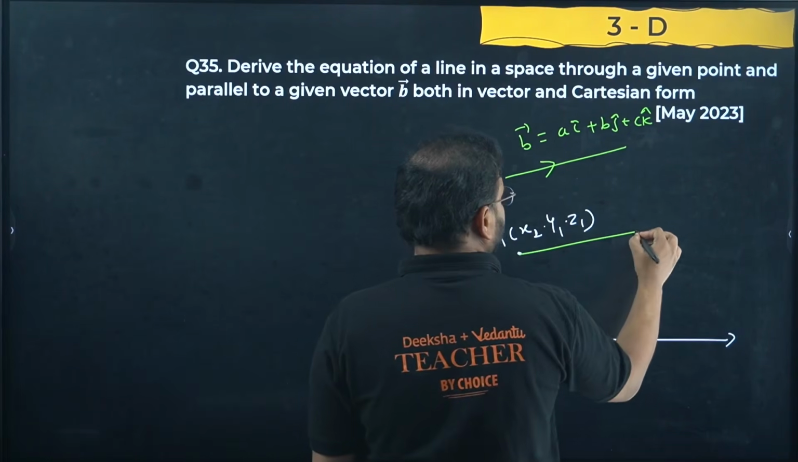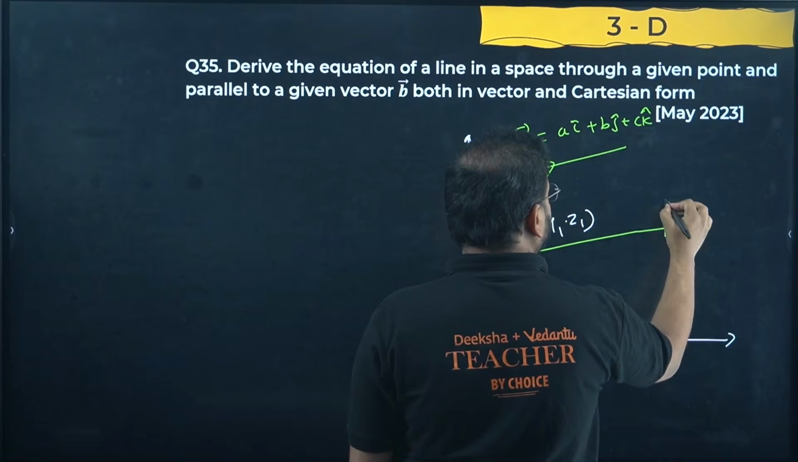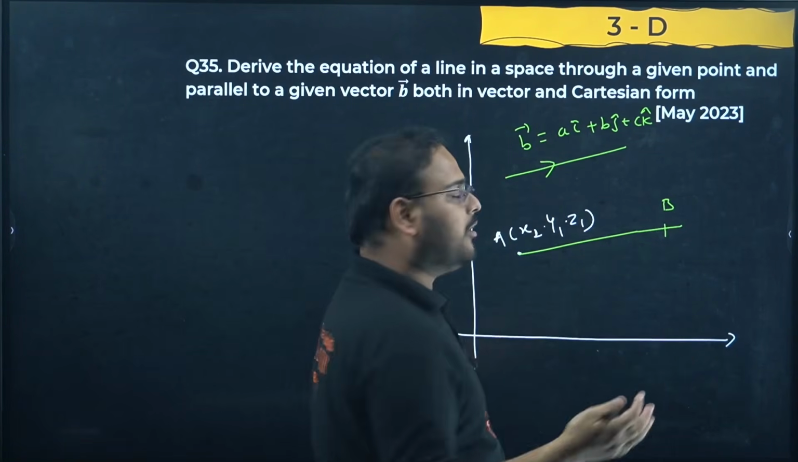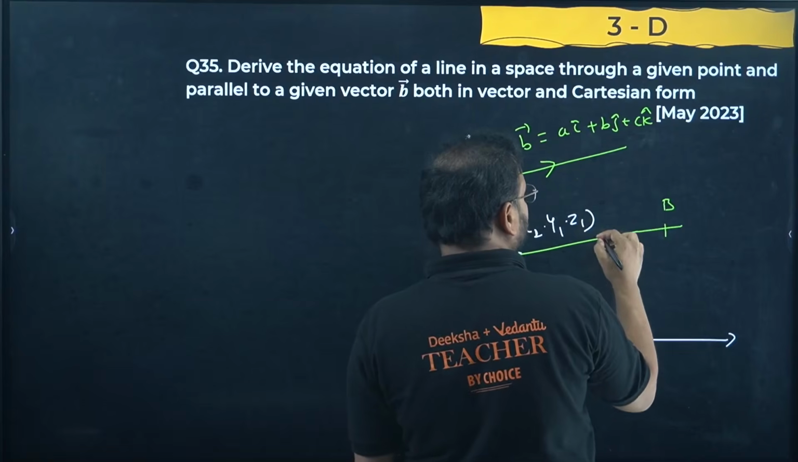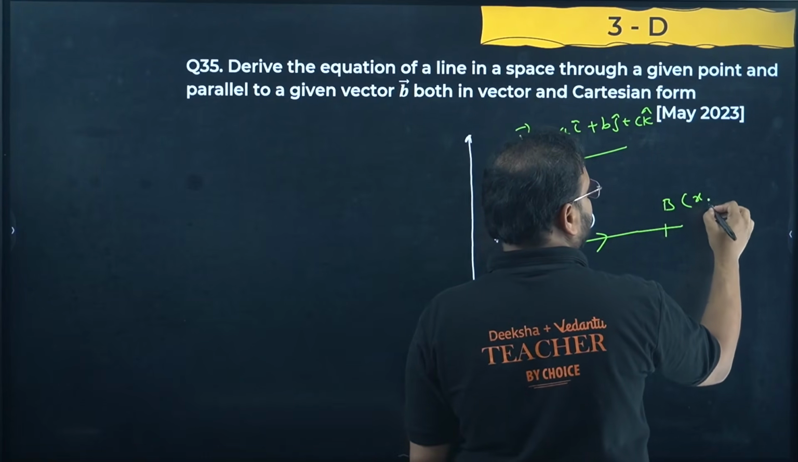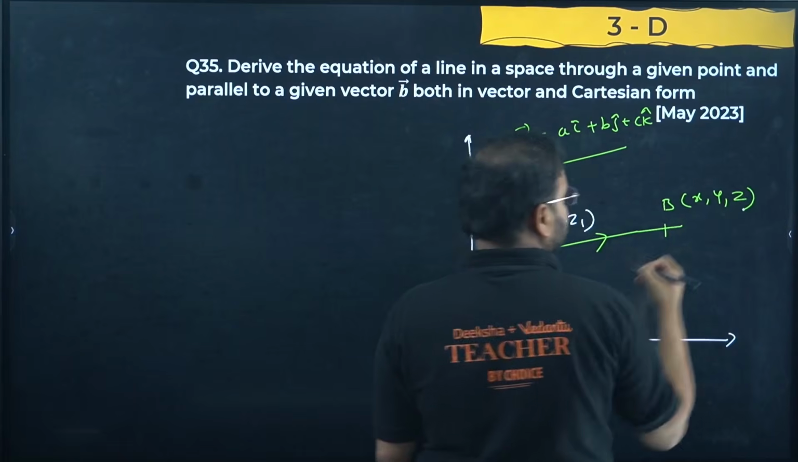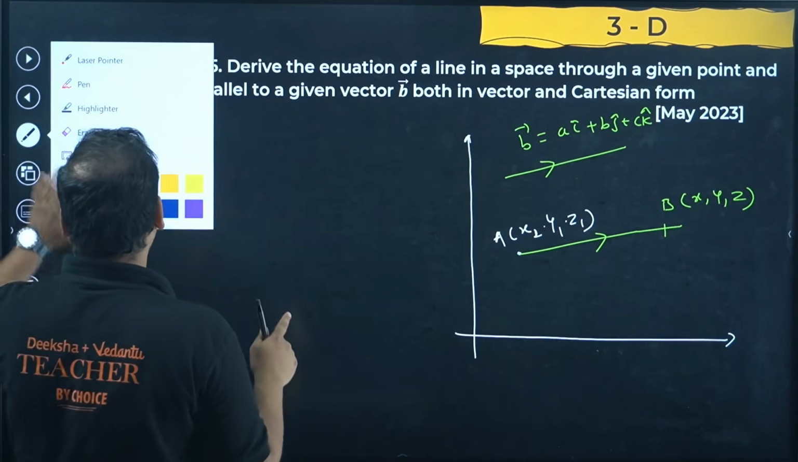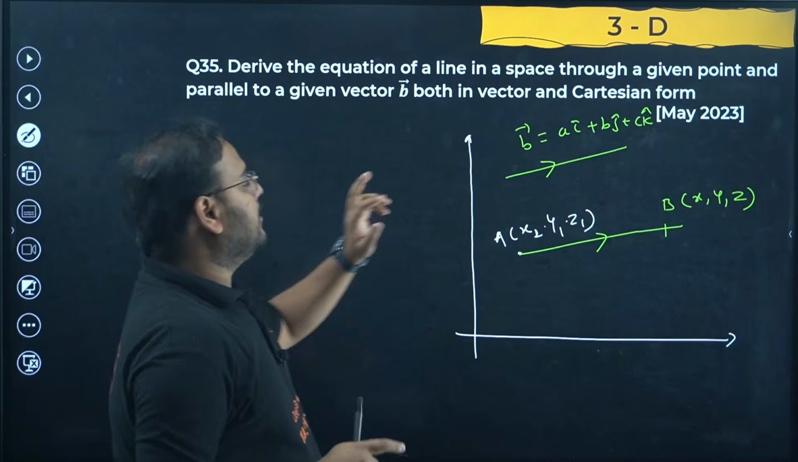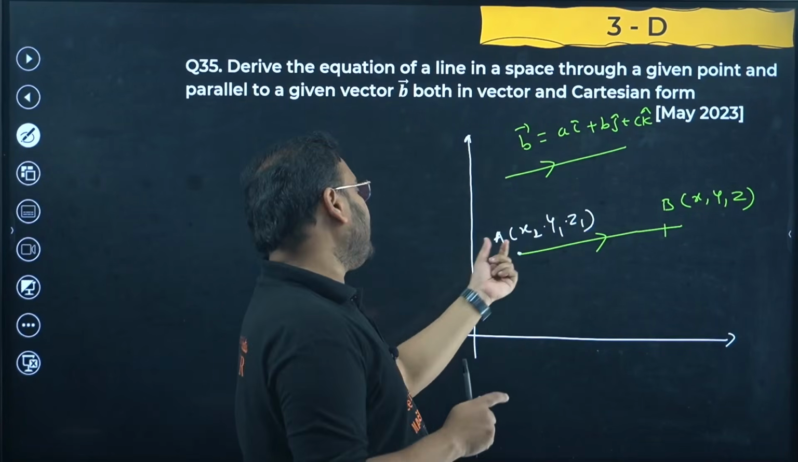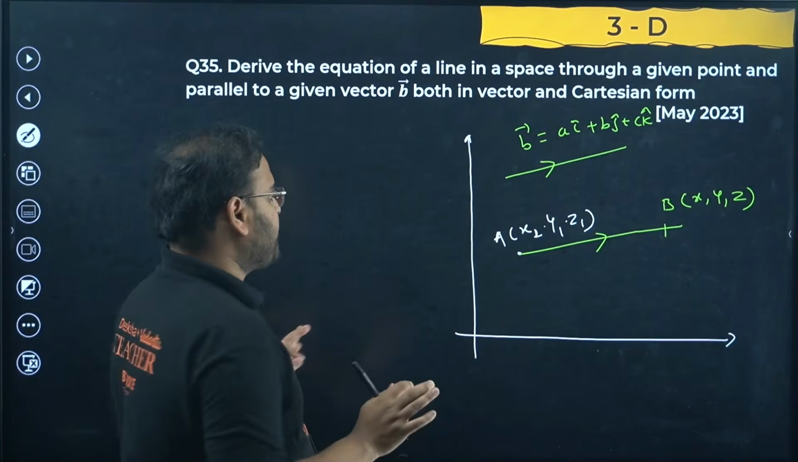Okay. Let's take a point B. Any arbitrary point, meaning any unknown point on the line which is parallel to the vector B. The coordinates will be unknown x, y and z. So far the given information is that vector B is given, a i cap, b j cap, c k cap, and point A is given, x1.